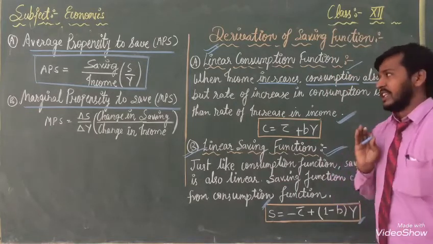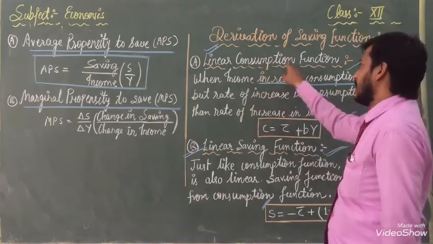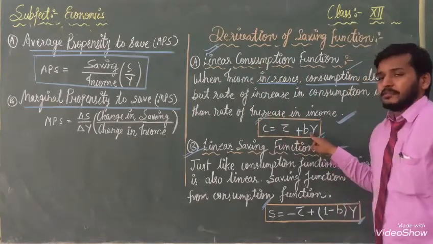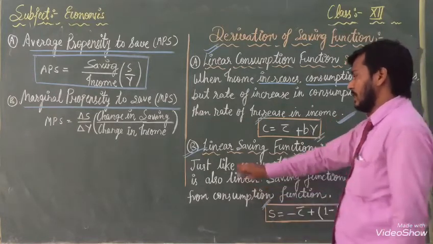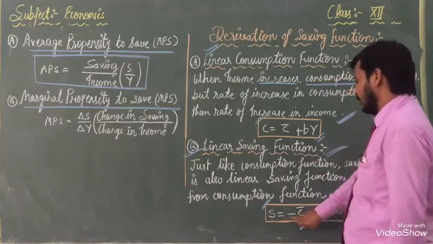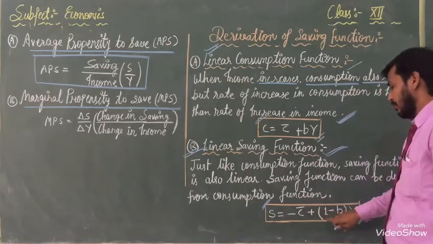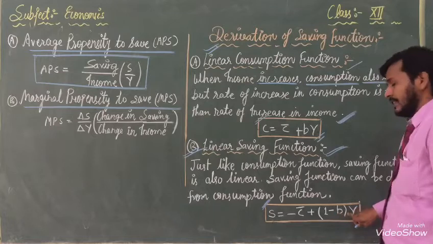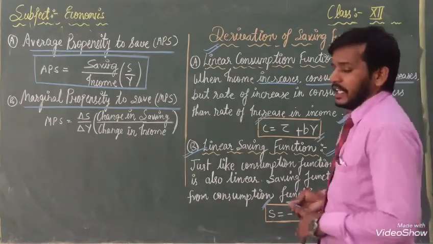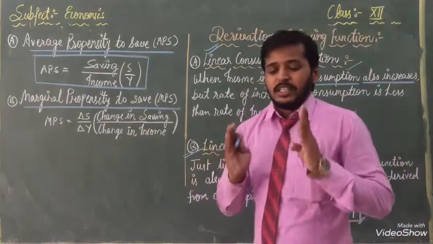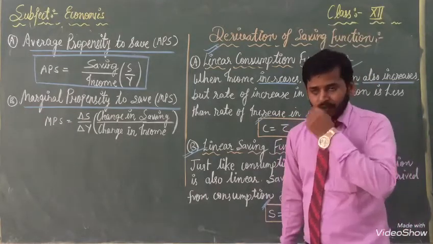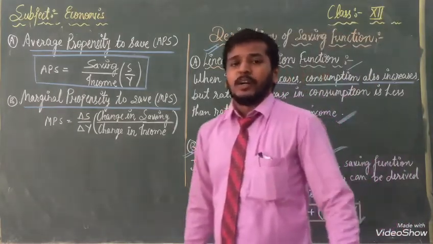In the linear consumption function, C equals C bar plus dy, and the linear saving function is S equals minus C bar plus, in small bracket, 1 minus dy. With the help of both formulas, we can calculate the linear consumption function and the linear saving function. So it is a very important part.